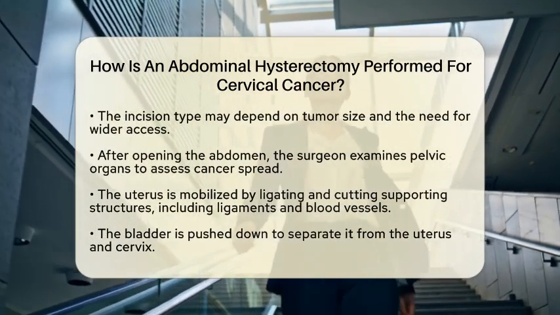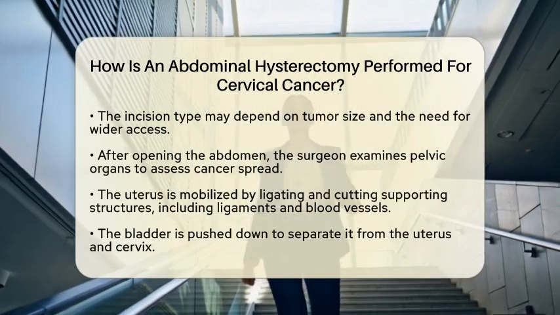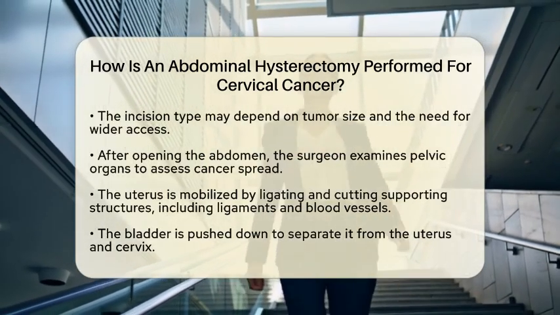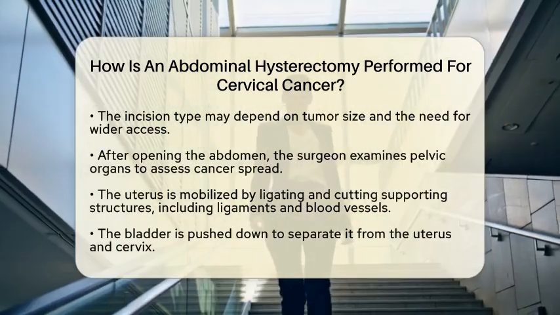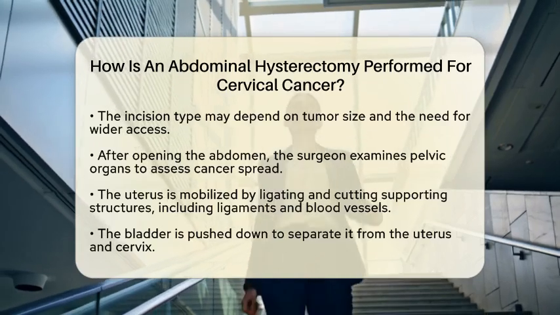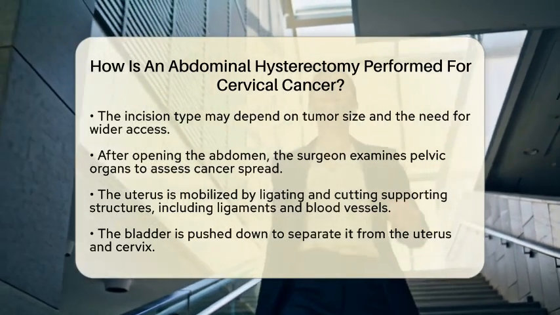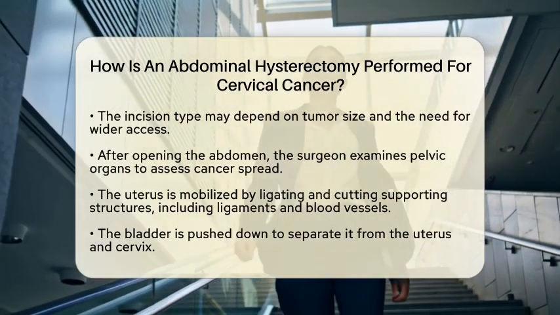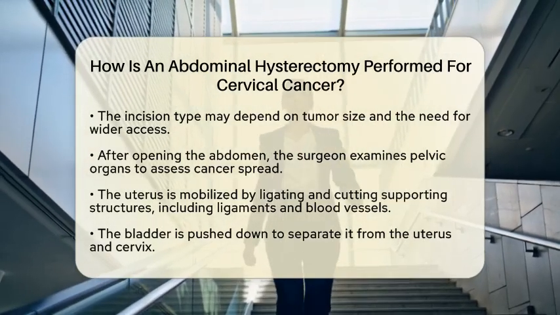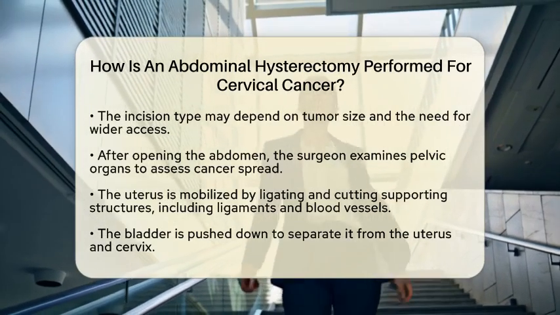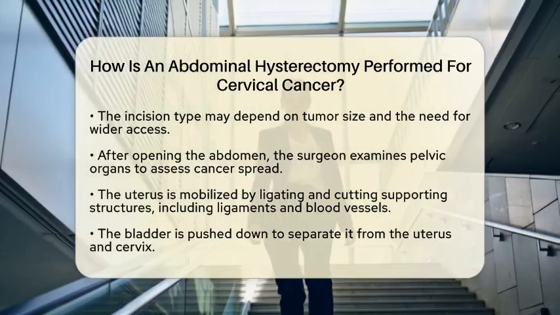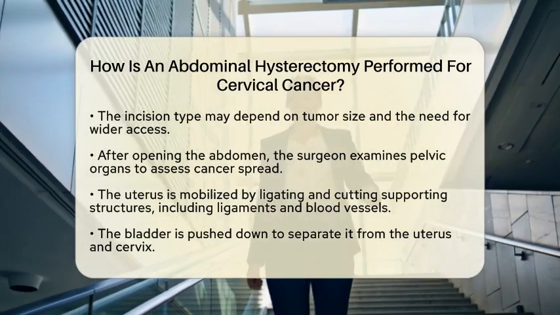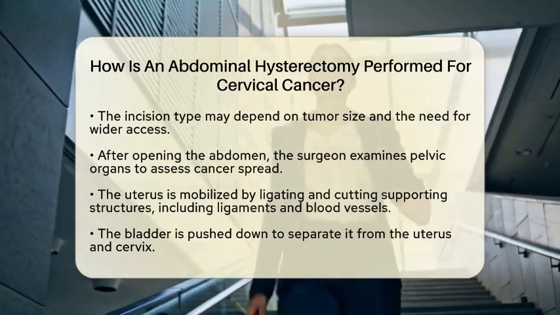Once the abdomen is opened, the surgeon examines the pelvic organs to assess the extent of cancer spread. The next step involves mobilizing the uterus by carefully ligating and cutting the supporting structures. This includes the round ligaments, ovarian ligaments, fallopian tubes, uterine arteries and veins, and parts of the cardinal and sacrouterine ligaments. The bladder is gently pushed down to separate it from the uterus and cervix.